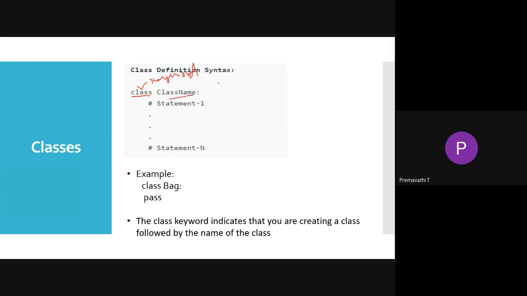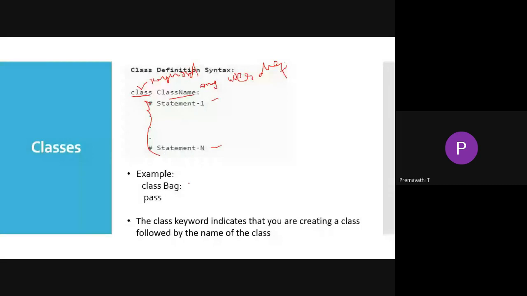The class name is any user-defined name. We can give any number of statements, from n1 up to n2. These are all the statements, and they include the attributes and methods of your class.